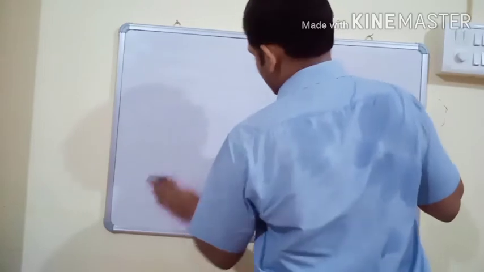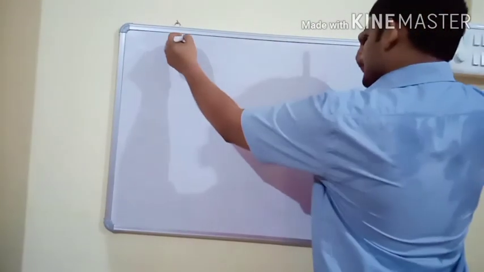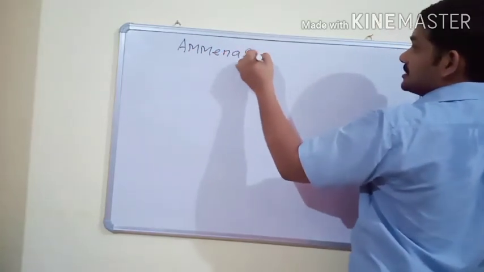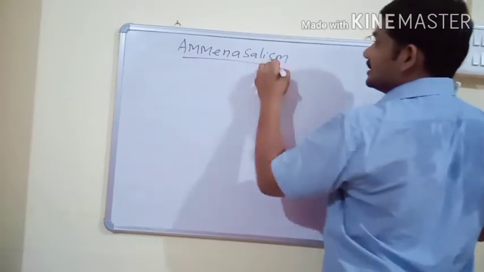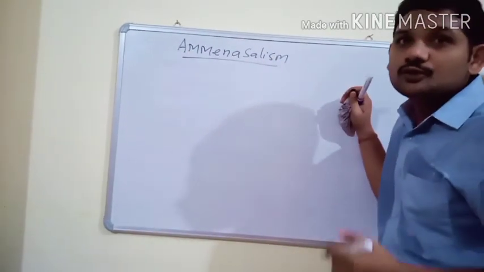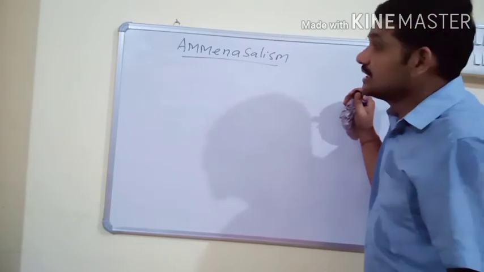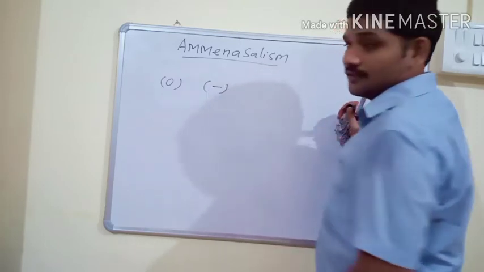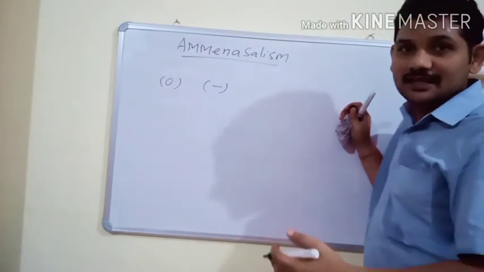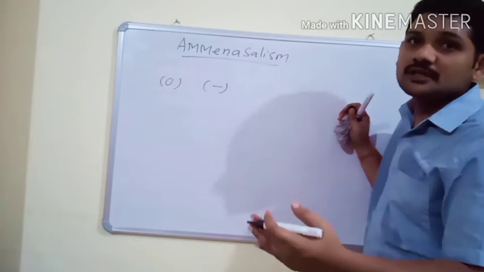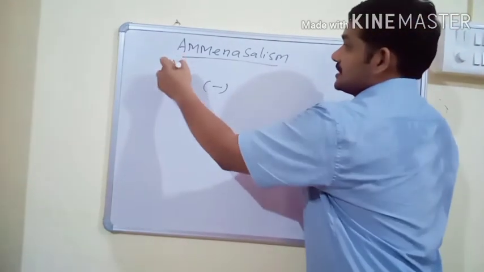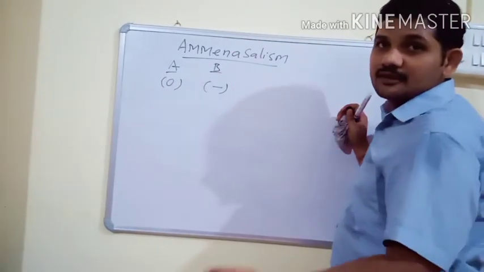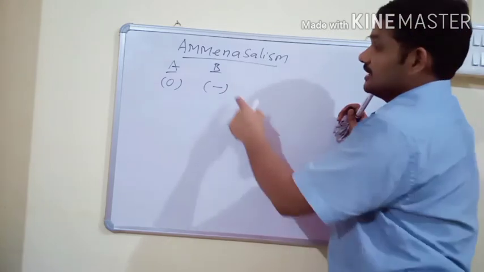This is one of the important interspecific interactions. The next interspecific interaction is amensalism. So what is amensalism? It is an interaction between two members of different species, species A and species B, in which one species is neutral, neither harmed nor benefited, and the second one is harmed.